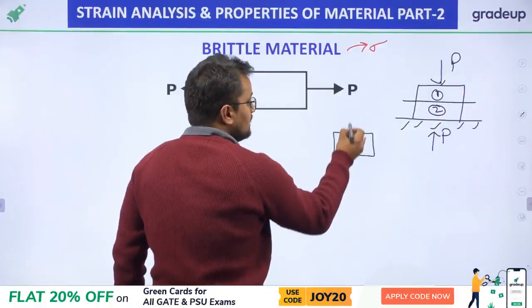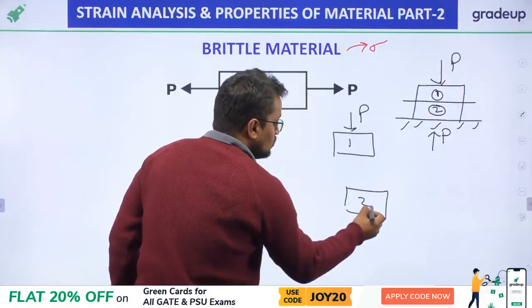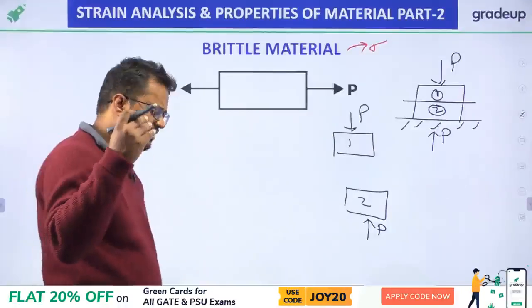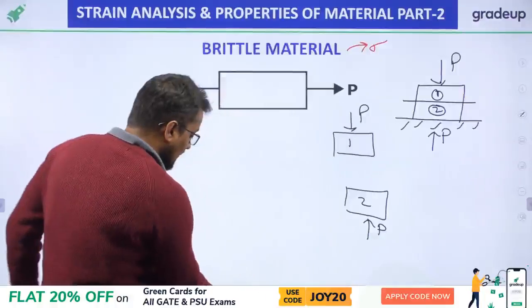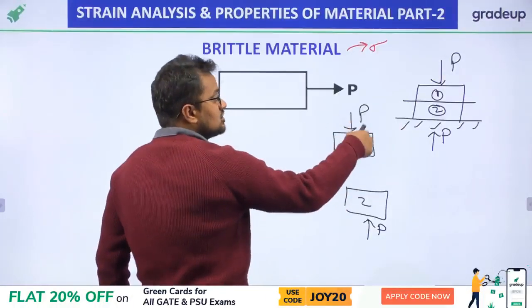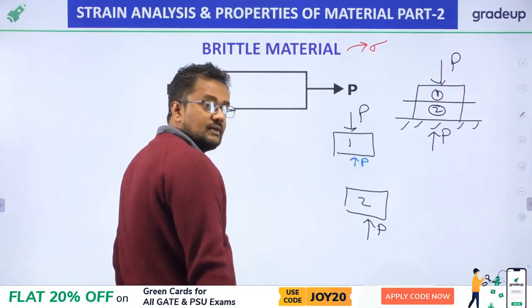In this one body the P force is acting here, and in the other body the P force is acting upward. In my previous session you learned that since the whole body is in equilibrium, the small part must be in equilibrium, so the P force will be acting upward.